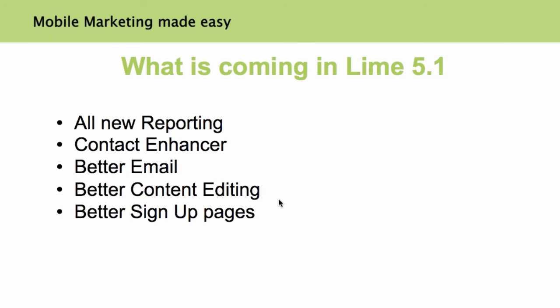A whole new reporting tool. It's going to be new reports, better designed reports. Everything will be able to be exported to Excel and stuff like that. So we know the reporting is okay. It's not great, and we're going to make it great, just like all the other stuff that we did so far. So reporting is really one of the biggest things we're going to work on for Line 5.1.